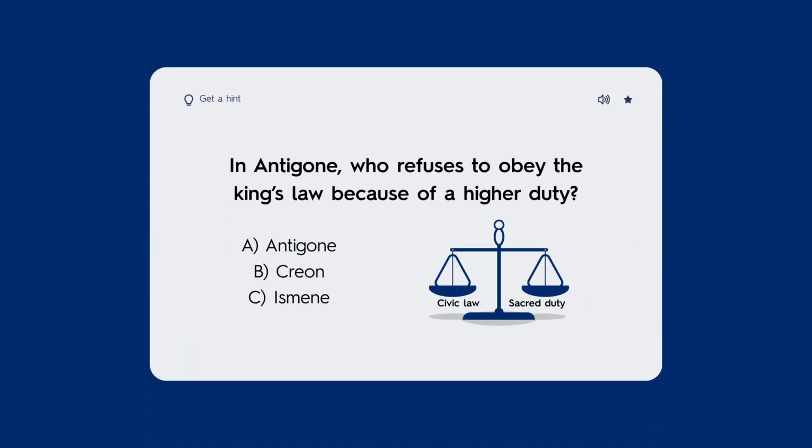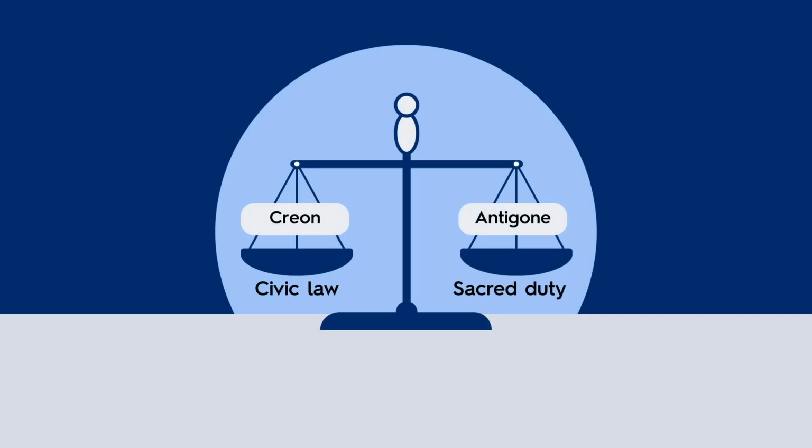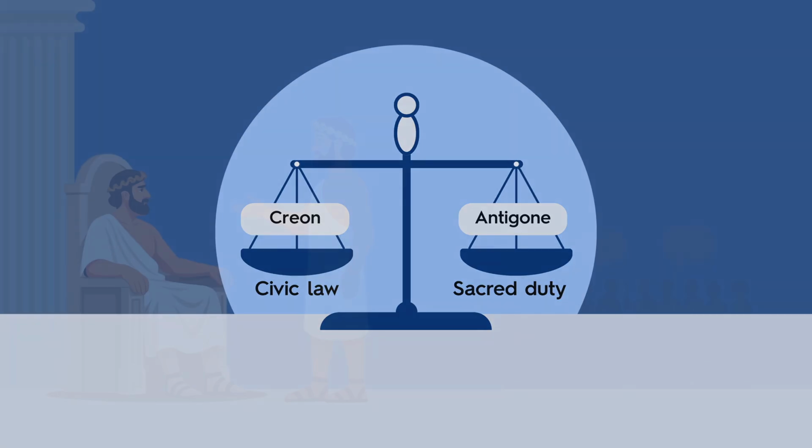Back to the pop quiz. The best answer is Antigone, because she refuses to obey Creon's law when it conflicts with the sacred duty. But Creon also refuses to change his command. That is what turns the conflict into a tragedy.